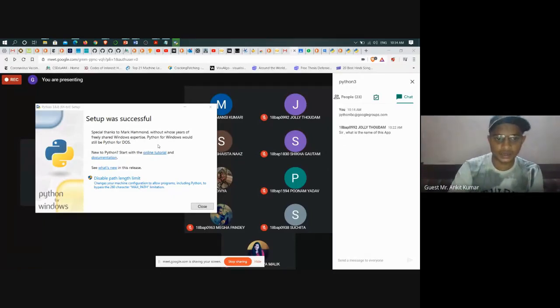All right, so it gives you an opportunity to disable the path length limit. By default, in Python 3.6.8, the maximum path size, which means the maximum size of the file along with the folders that you can use in Python, is limited to 260 characters.